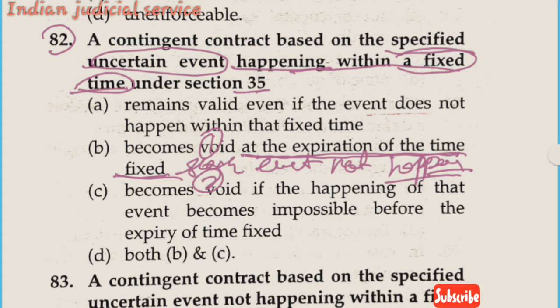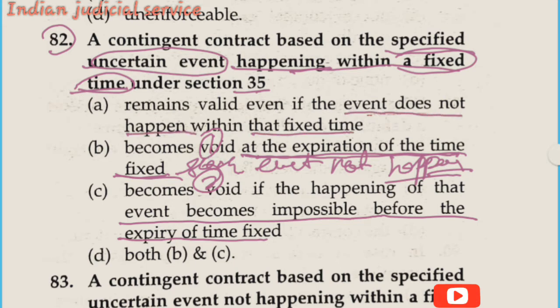So before the time fixed, such event becomes impossible. This is provided in section 35. If these two conditions are there, such a contingent contract becomes a void contract on the basis of time fixed. Now come to our question. Option A: remained valid if the event does not happen within the fixed time.